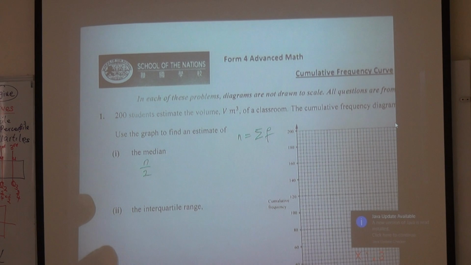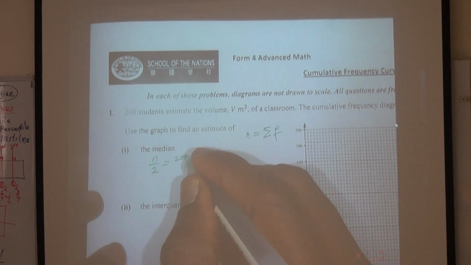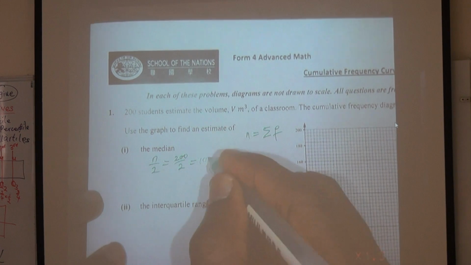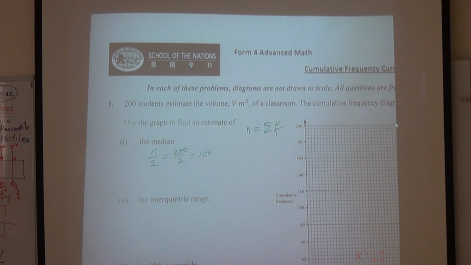I need everyone's attention. So n over 2 in this case would be 200 over 2. Of course, you can think about this in your head, which is 100. So I want to trace where my 100th cumulative frequency falls. Remember, we start from 0 and we realize that everything is 200. So the one in position 100 is an approximation of the median. This is not the exact median, this is an approximation.